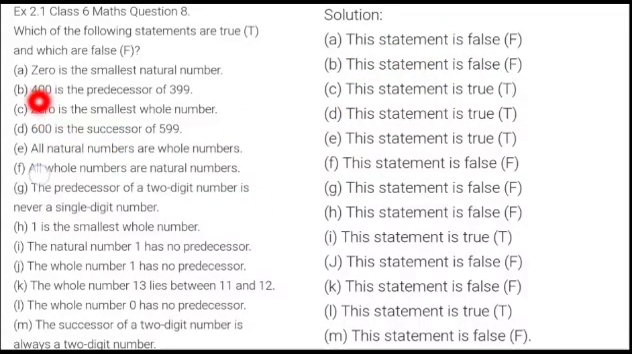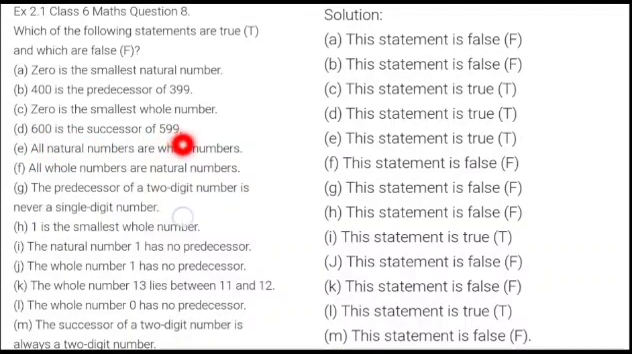The next one. 400 is predecessor of 399. No. 400 is actually the successor, not predecessor. So again, the second statement is false. 0 is the smallest whole number. Yes. Whole numbers begin with 0. So 0 is the smallest whole number and statement C is true.